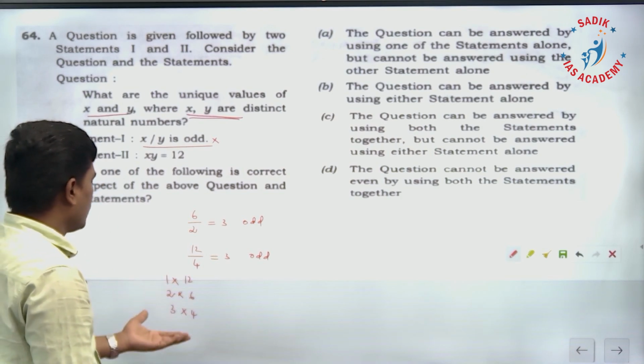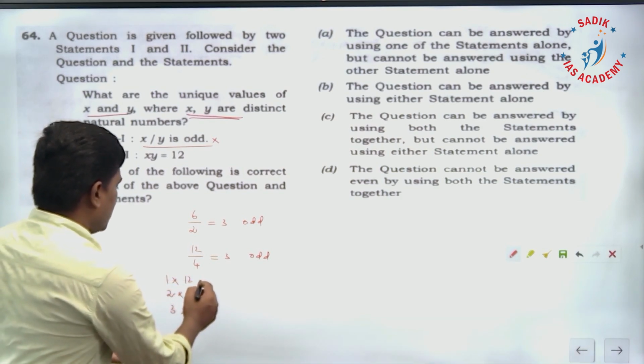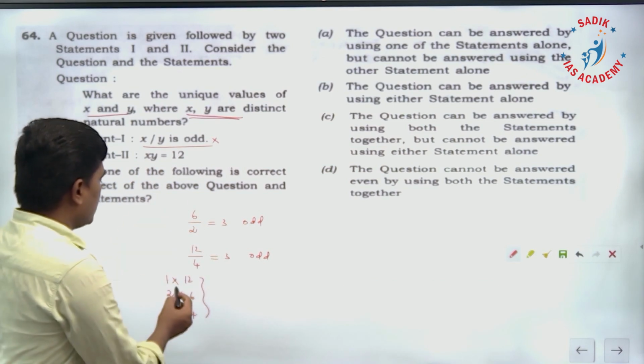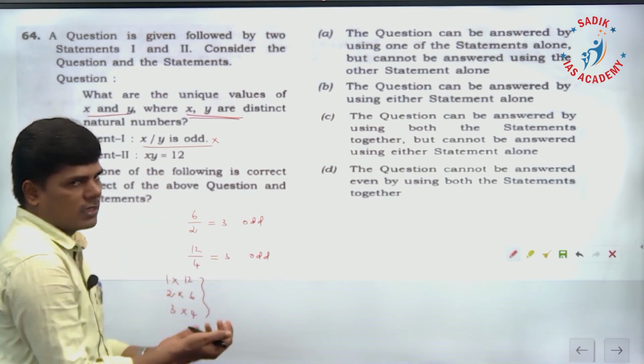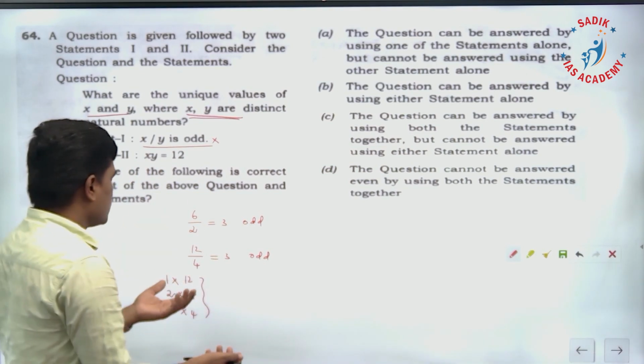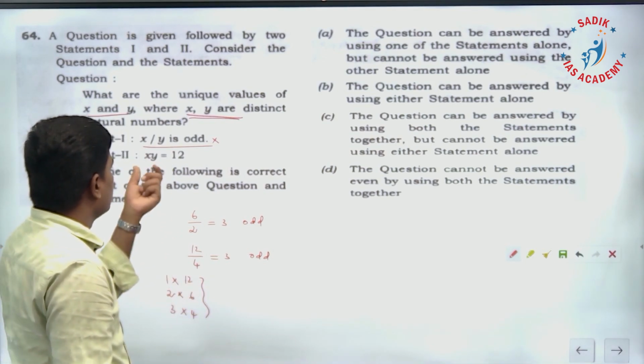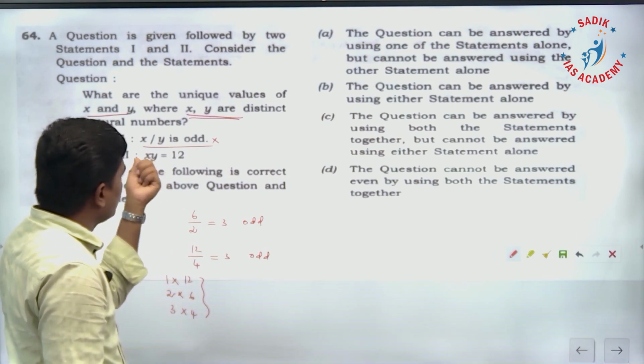Right? So, we do not know. We have multiple possibilities where xy is equal to 12. Which possibility do we have to take? We do not know. So, uniquely we cannot determine just by taking statement 2 alone.